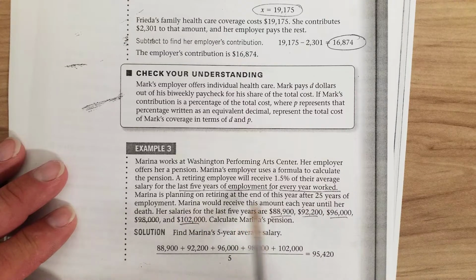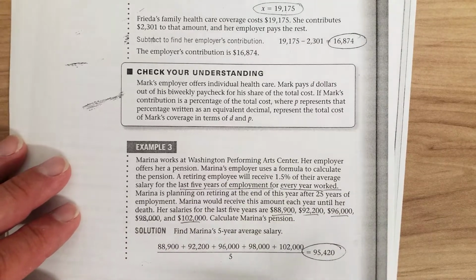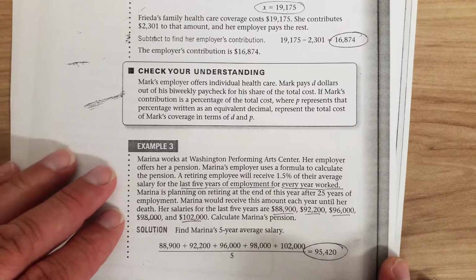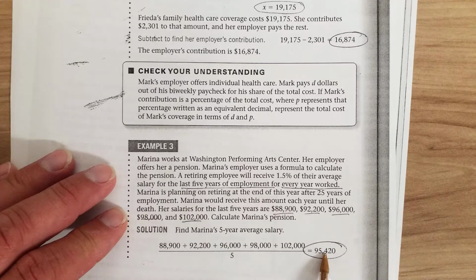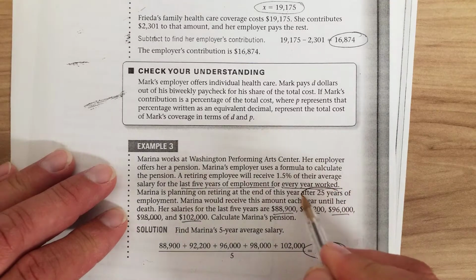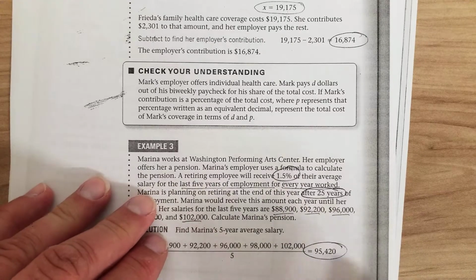So what we're going to do, we need the average salary for the last 5 years. So we add those up and divide by 5. And this gives us her average salary for the last 5 years of her employment. She's going to receive 1.5% of that times every year that she worked, which would be 25.